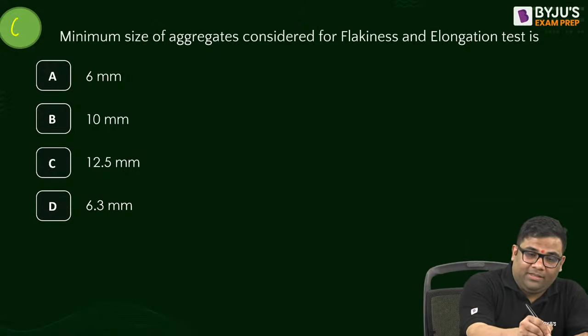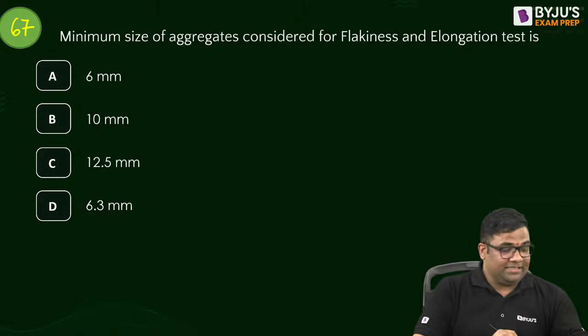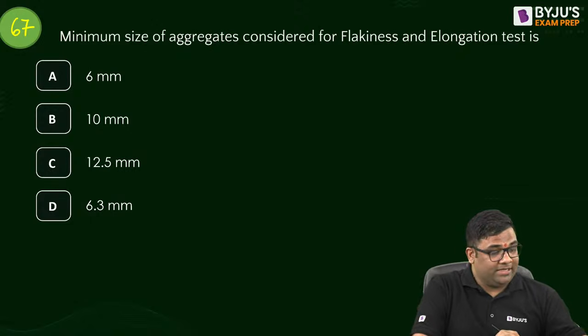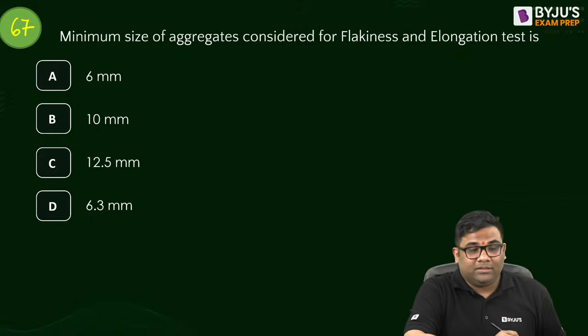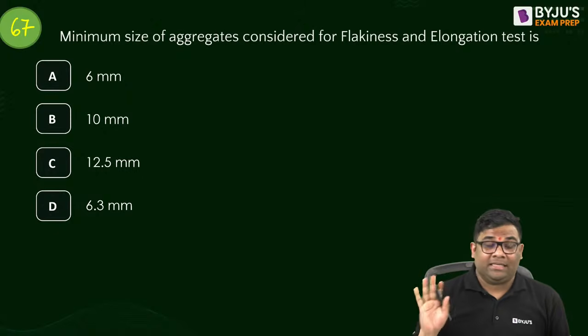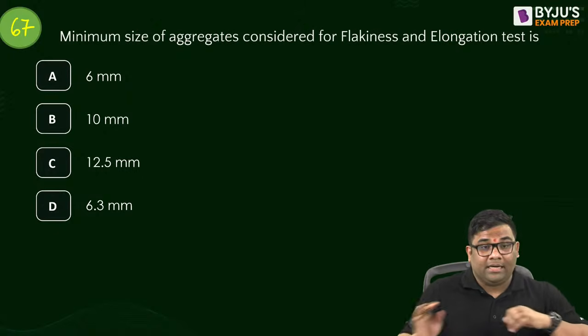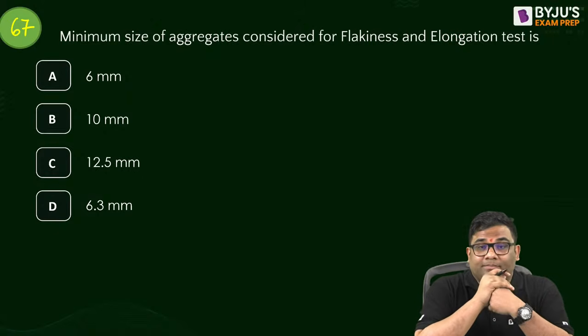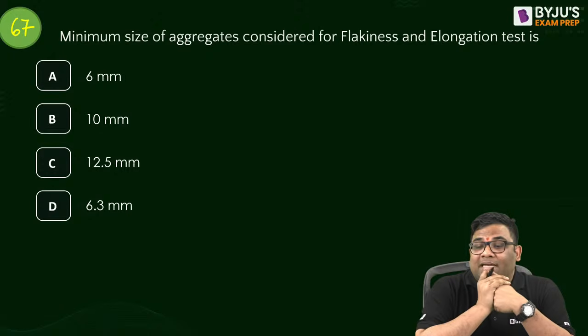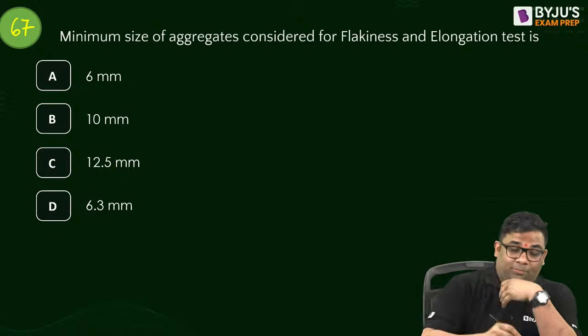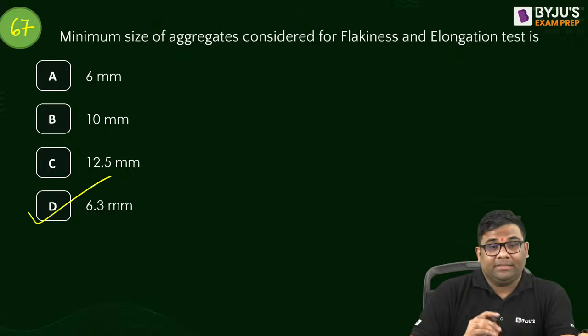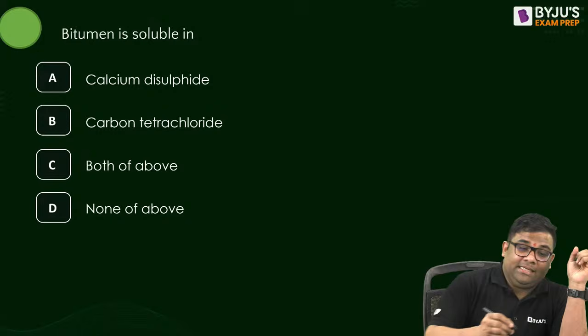Question number 67. The minimum size of aggregate considered for flakiness and elongation test. Directly theoretical question. Answer this. The answer is 6.3. Direct. 6.3.